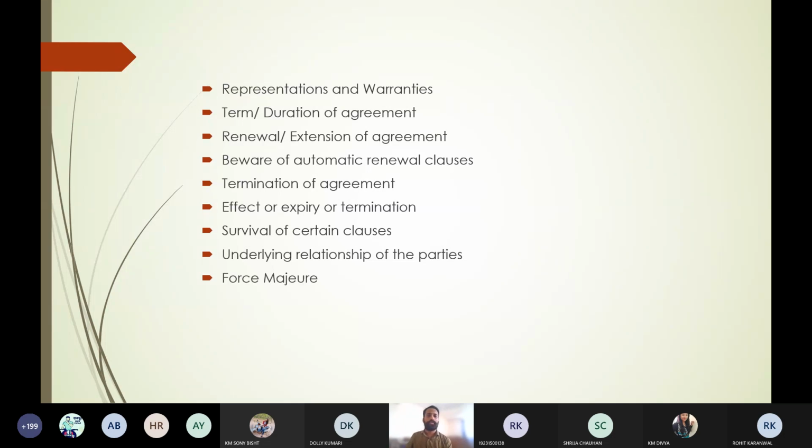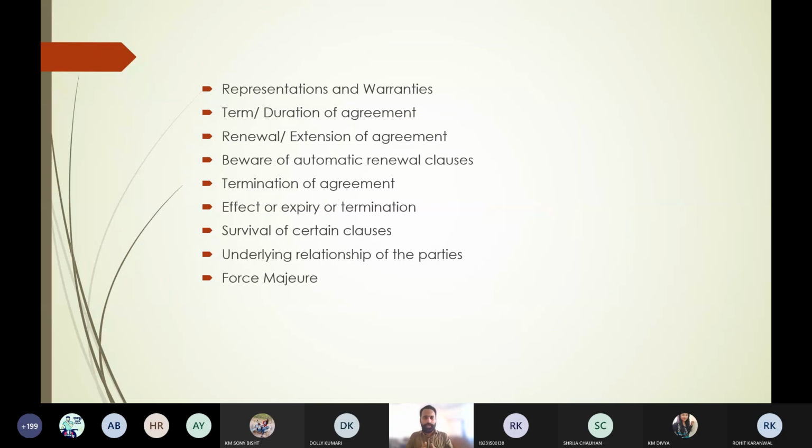Force majeure. So what is force majeure? Force majeure is any kind of event which is only in the hands of God. Suppose heavy rainfall or any kind of earthquake or tsunami. These are the events which are force majeure. It is taken as an act of God.